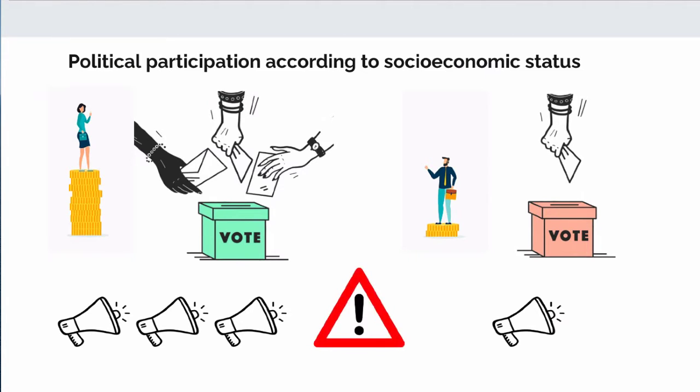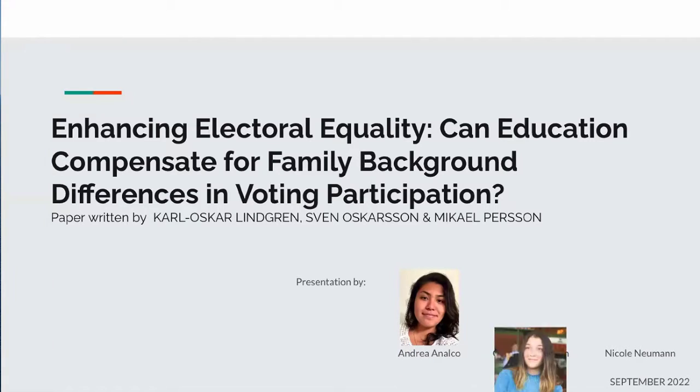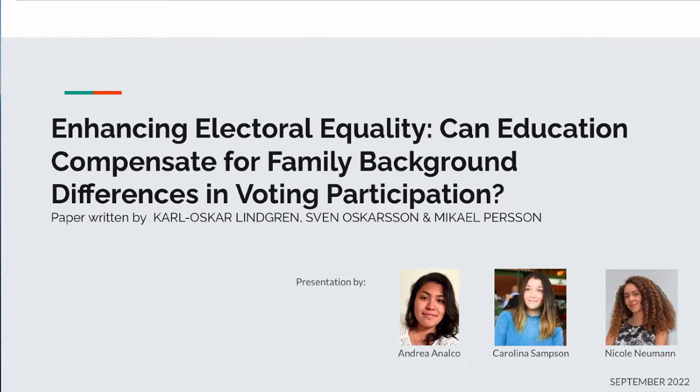And that's why today Andrea, Carolina, and me, Nicole, will share with you a summary of our chosen paper called Enhancing Electoral Equality: Can Education Compensate for Family Background Differences in Voting Participation, written by Karl, Sven, and Mikael.